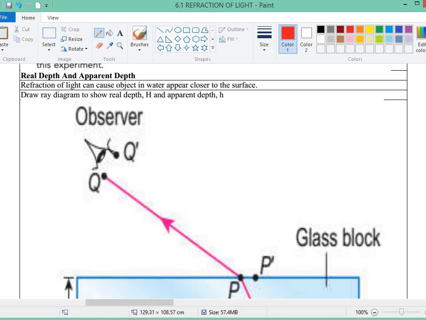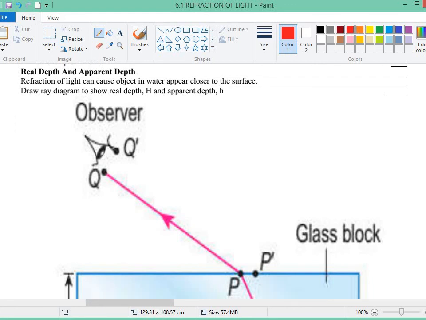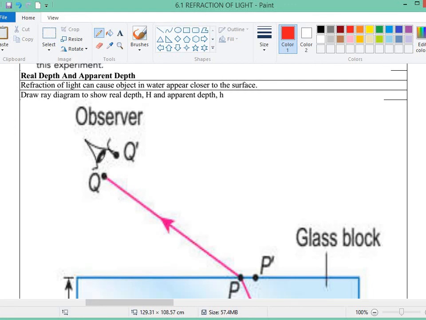Okay, so real depth and apparent depth. Let's look at this. This is a phenomenon that occurs due to refraction of light. Refraction of light can cause an object in water to appear closer to the surface.